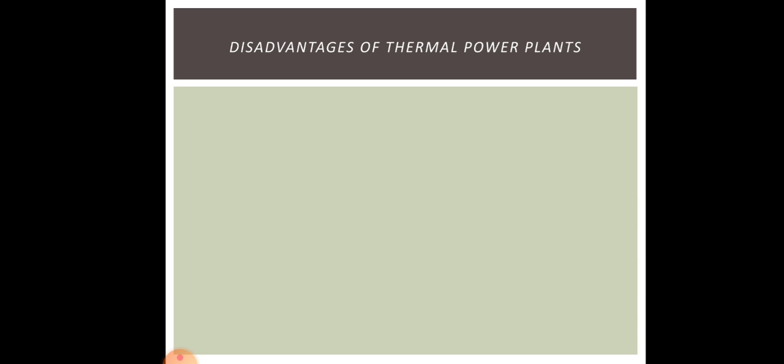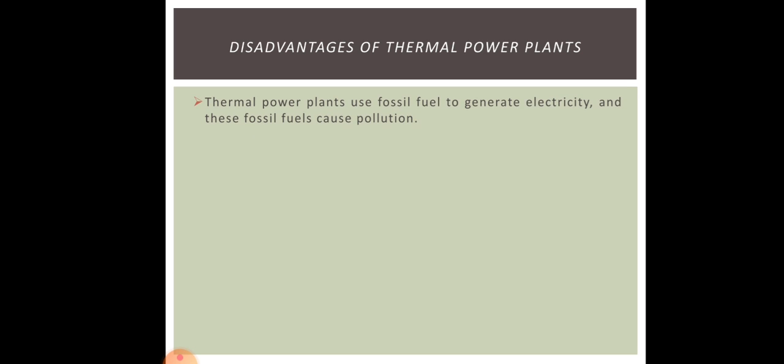Now let us study the disadvantages of thermal power plants. The first one is that thermal power plants use fossil fuel to generate electricity, and this fossil fuel causes pollution.